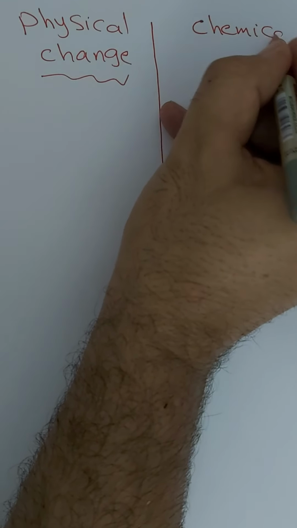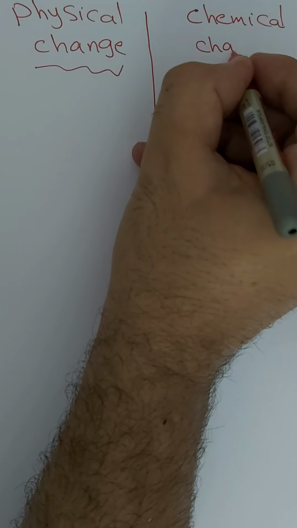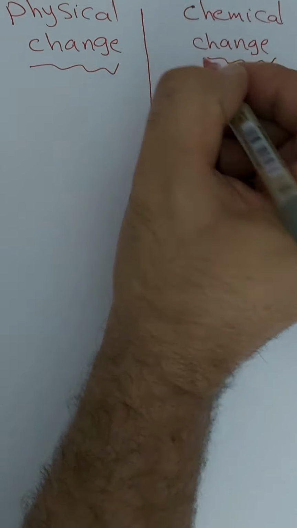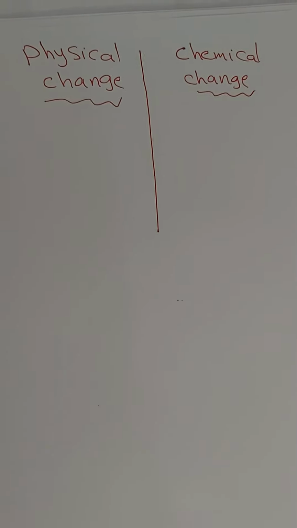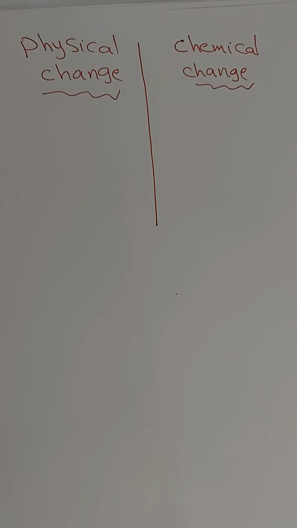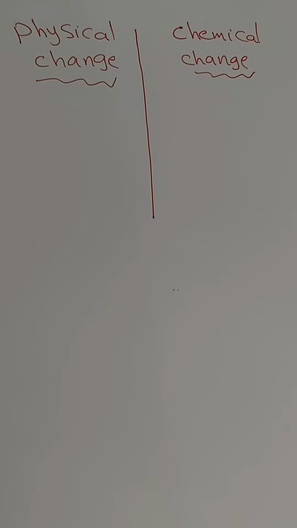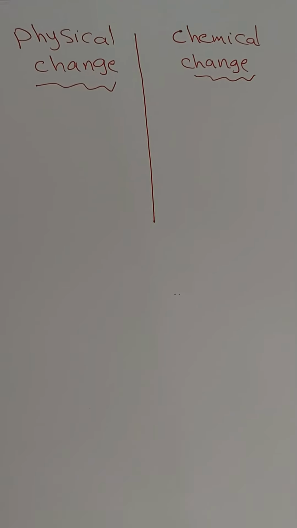Chemical change. So physical and chemical are opposites. Physical doesn't change the substance, or it doesn't give a new substance, and this one gives a new substance, so it changes the matter.